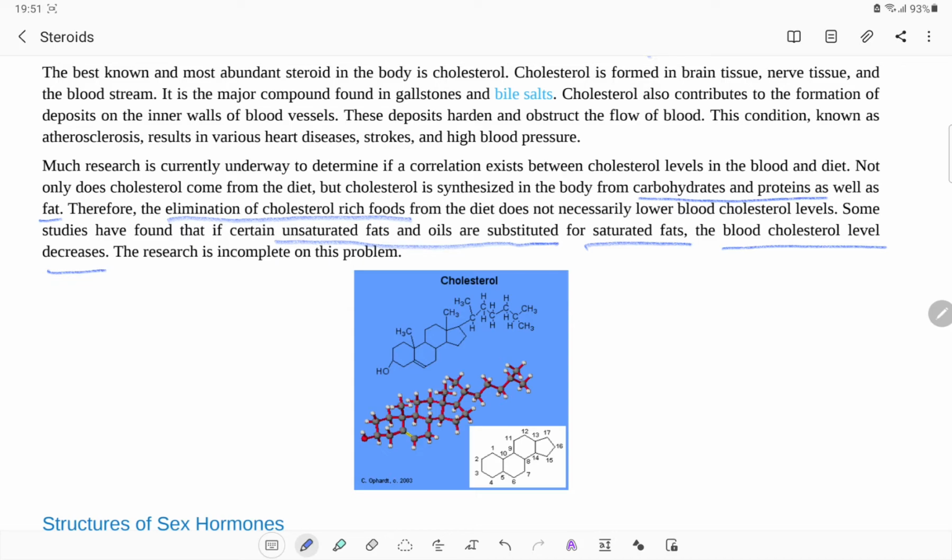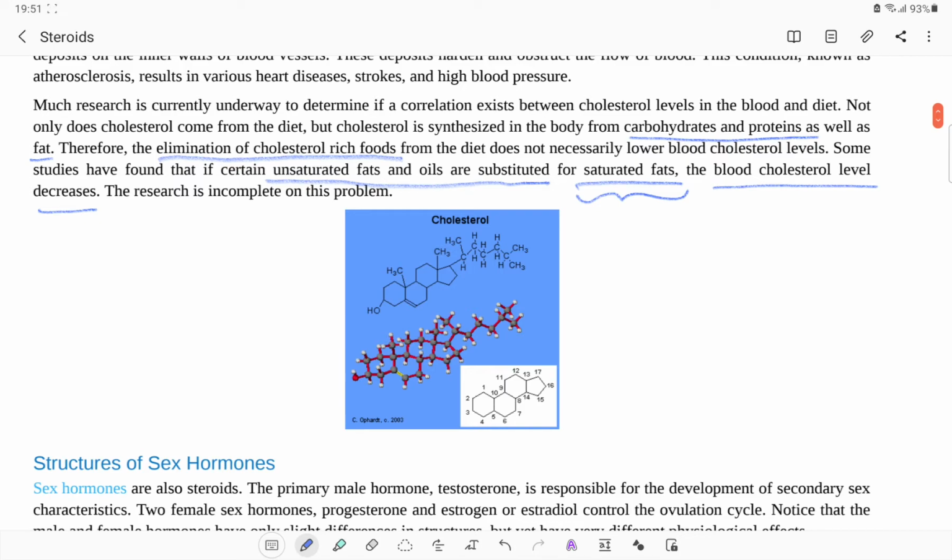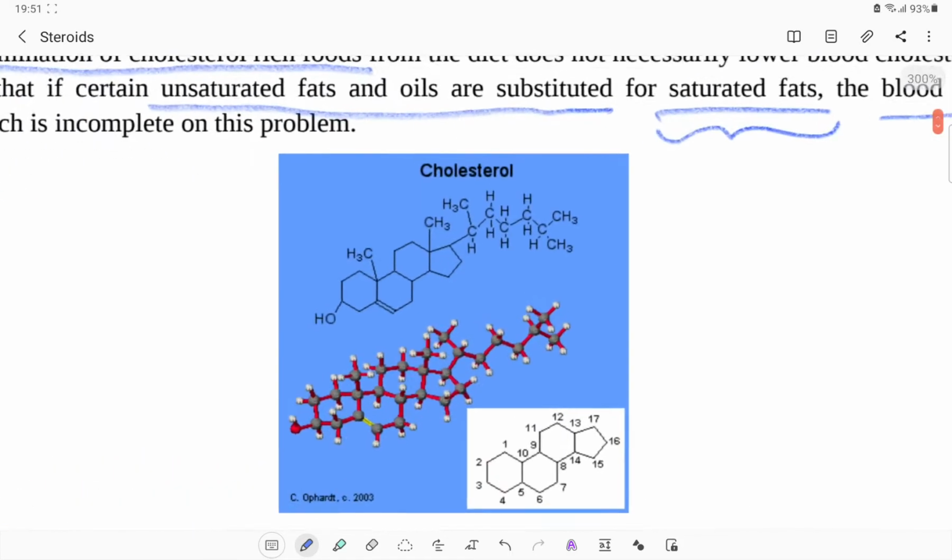Now, this is of major concern. If blood cholesterol has to be decreased, then most of the time it is observed that unsaturated fats should be consumed. Definitely, the research is incomplete on this problem, because there are a lot of studies going on to understand how the cholesterol mechanism works in the body.